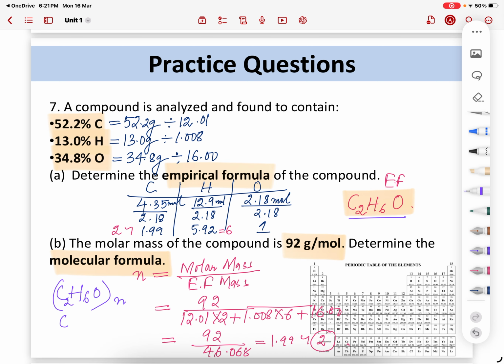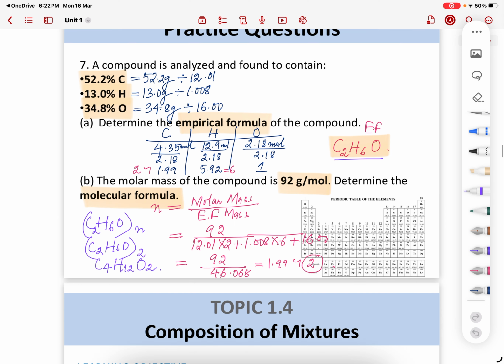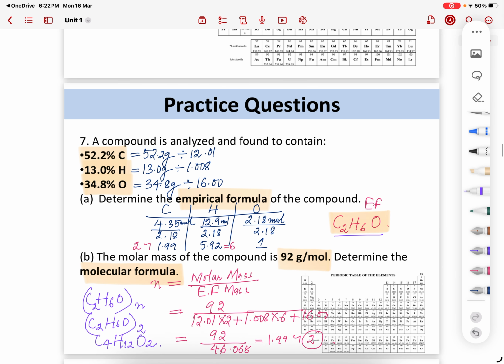So it is C2H6 times 2, so C4H12O2. This is how we're going to solve this question. Now practice more questions. Yes, you're going to practice more questions to master the concept.